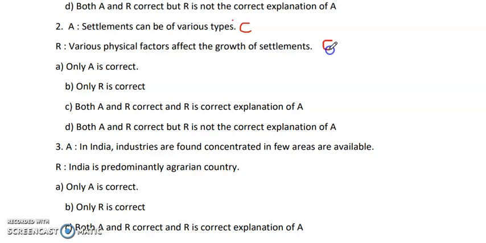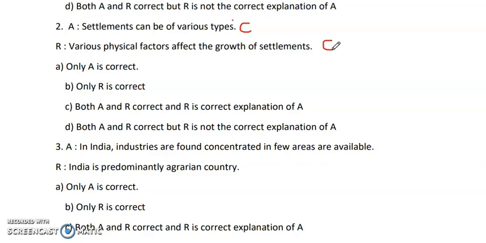It depends on the physical factors how the settlement there will grow. If the physical factors are favorable, the settlements are going to grow very nicely. If the physical factors are unfavorable, then the settlements are not going to grow on those places. It will be dispersed settlement or isolated settlement in the remote areas. So both these statements are correct. So that means the option will be either C or D. Now you have to see whether R is giving the correct explanation for A or not. Now both the statements are related to settlement. First is what? Settlement is of various types.